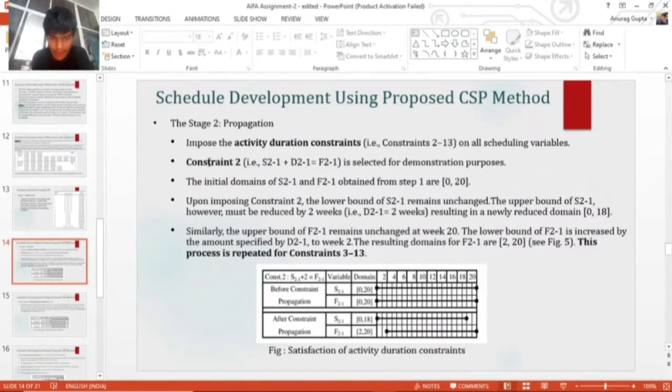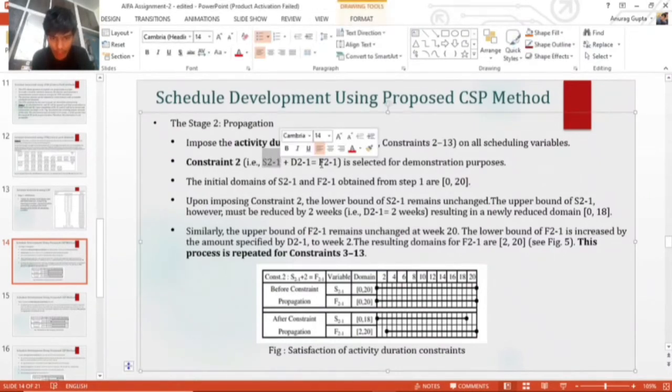Let's consider constraint number 2, which says S21 plus D21 should equal F21. Before propagation, S21 is from 0 to 20, and F21 is also from 0 to 20. But as the duration of 21 is 2, S21's maximum value can be 18, so its domain reduces to 0 to 18.